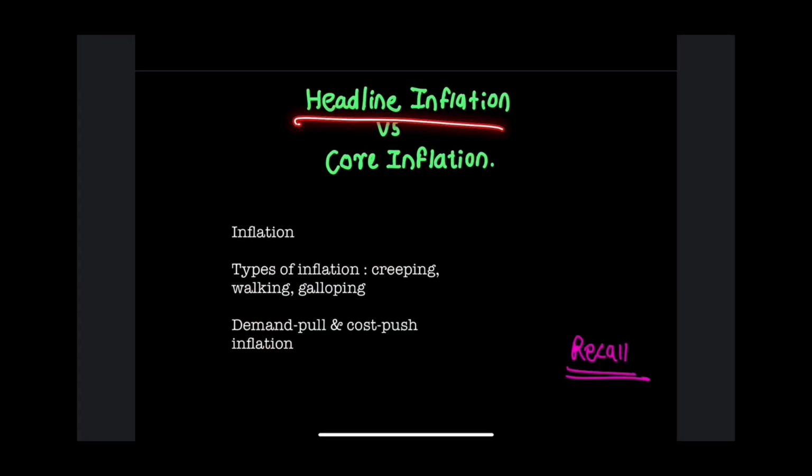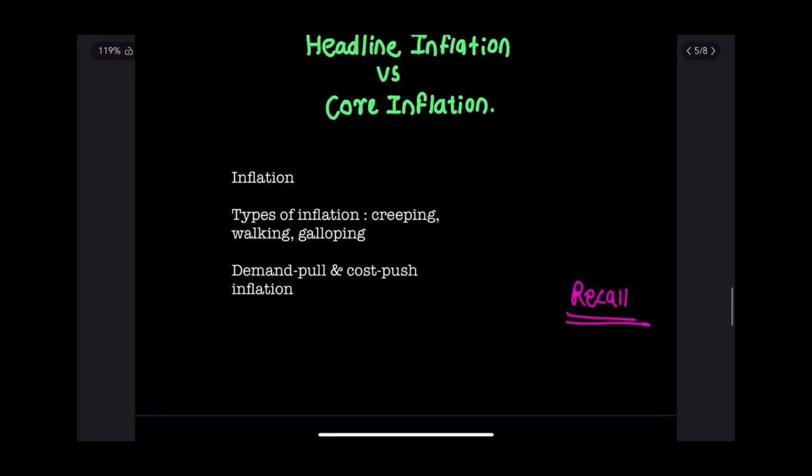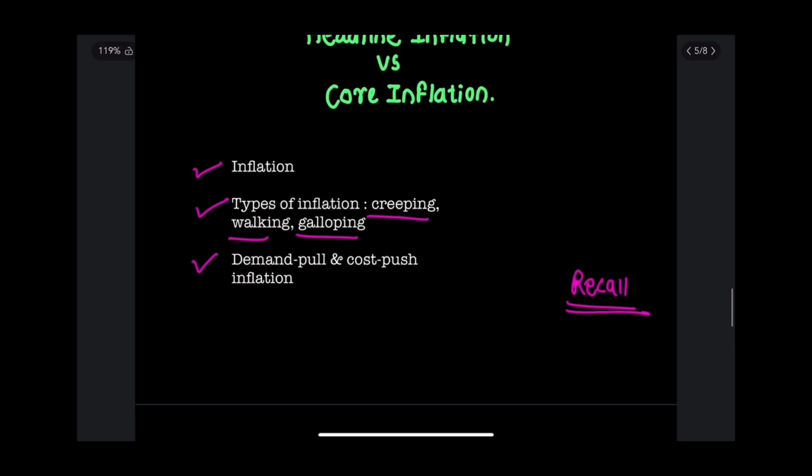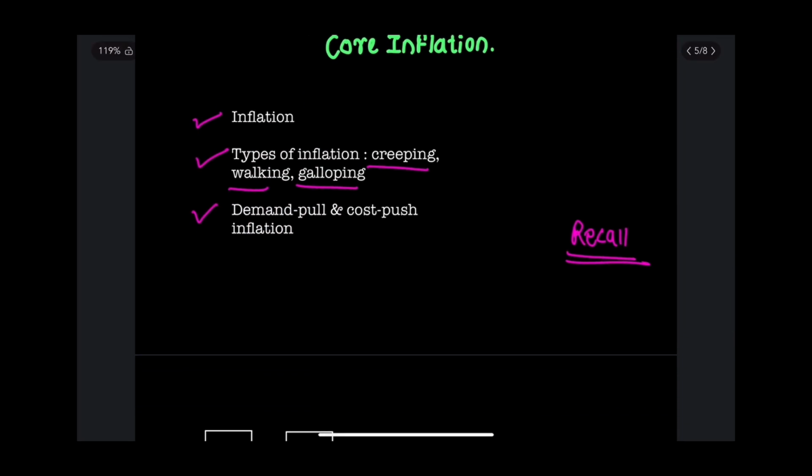We'll be looking into headline inflation and core inflation. Before getting started, we'll just have a quick recap on what we have covered so far. We have completed inflation, types of inflation in which we have seen creeping, walking, and galloping inflation. We have also seen what is demand pull inflation and cost push inflation. Now, let us recall what demand pull inflation is. Demand pull inflation is nothing but a situation where demand is more than the supply.